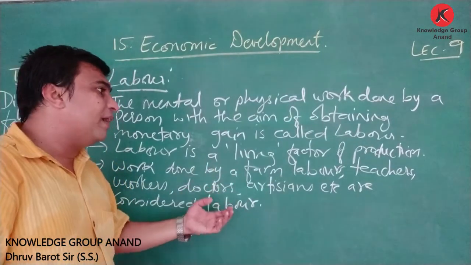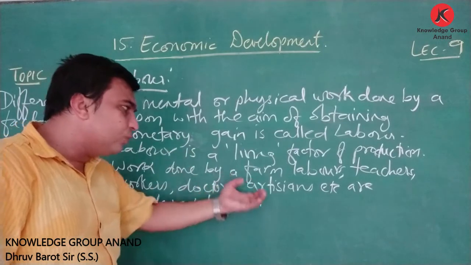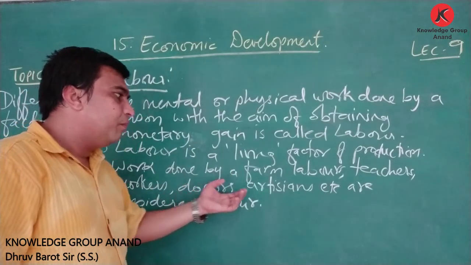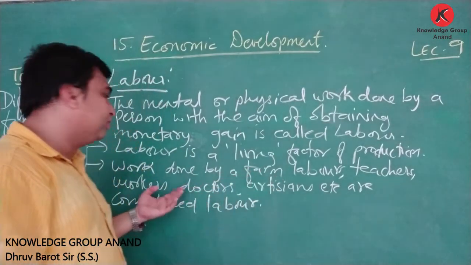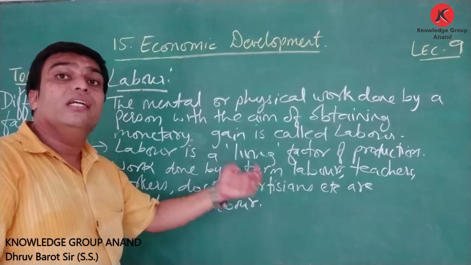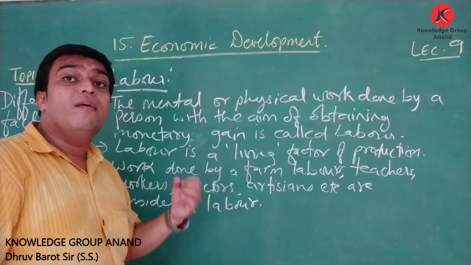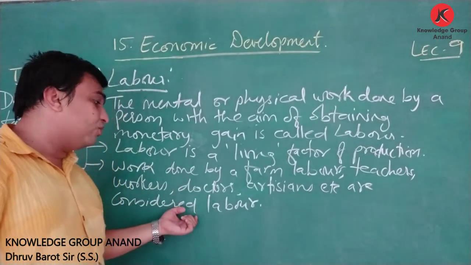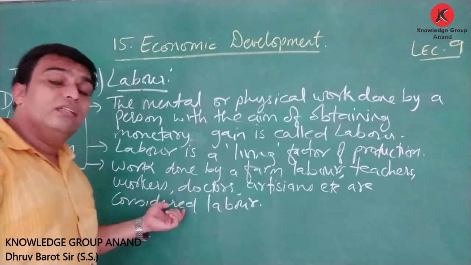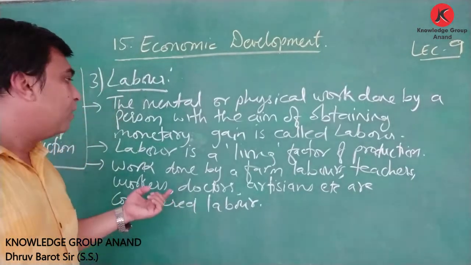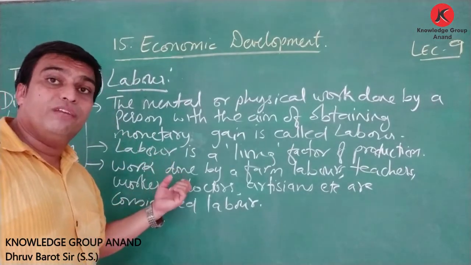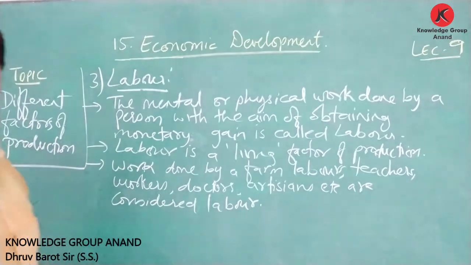They are also doing mental as well as physical work. So all these persons like farm laborers, teachers, workers, doctors, artisans do their activity in the exchange of what? They get monetary gain, and that is why all these are considered as labor. So friends, you might have understood about labor as an important factor of production.